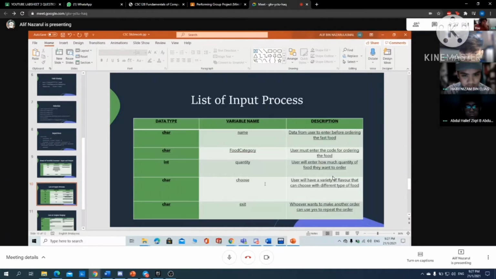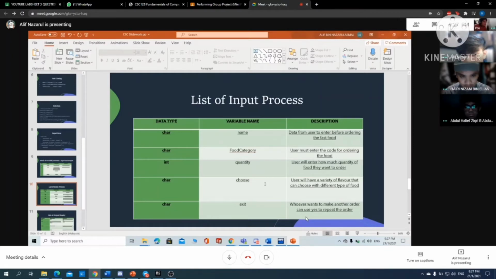Okay, next is the list of input processes. For the data type char, the variable name is name, and the description is the data the user enters before ordering the fast food. Second is the food category: the user must enter the code for ordering the food. Next, int is for quantity: the user will enter how much of the food they want to order. Next, char choose: the user will have a variety of flavors to choose from with different types of food. And lastly is char exit: whoever wants to make another order can use yes to repeat the order.